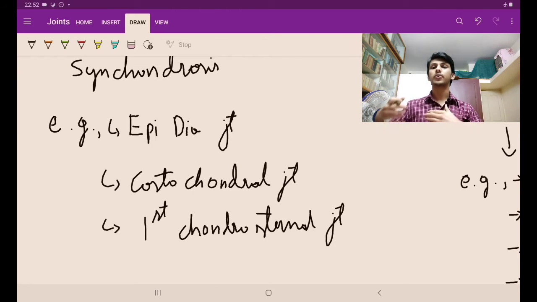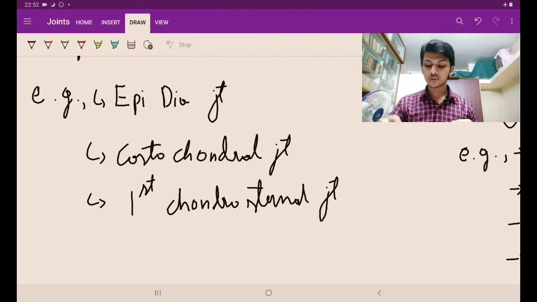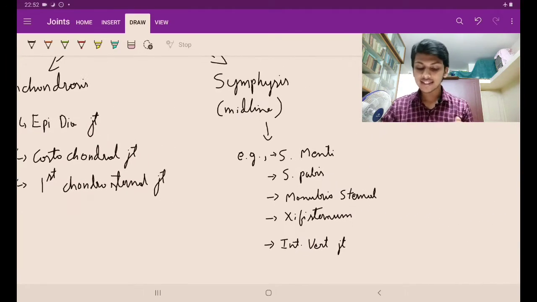The costochondral joints, like the ribs, they attach to the sternum via cartilages. So cartilage, sternum, rib. Between the rib and the cartilage is the costochondral joint, and the first costosternal joint. The first rib, this joins the sternum with a primary cartilaginous joint. Okay, now there is guys